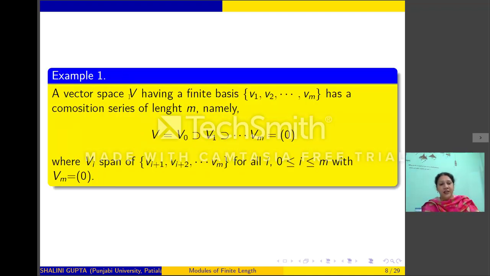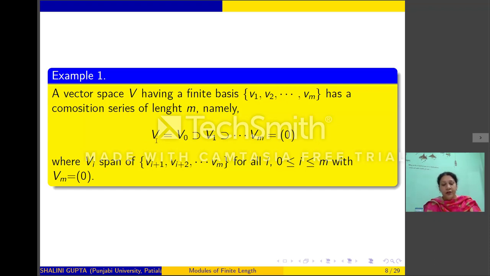Now, suppose V is a vector space having a finite basis v1, v2, up to vm. Then we consider Vi to be the subspace of V spanned by vi+1, vi+2 up to vm. Then observe that V0 will be the span of v1, v2, up to vm, which is the same as V. V1 will be the span of v2, v3 and so on. And Vm-1 will be the span of vm, and Vm will be 0. So, we will have a series V contains V1 contains V2 contains and so on up to Vm equals 0.